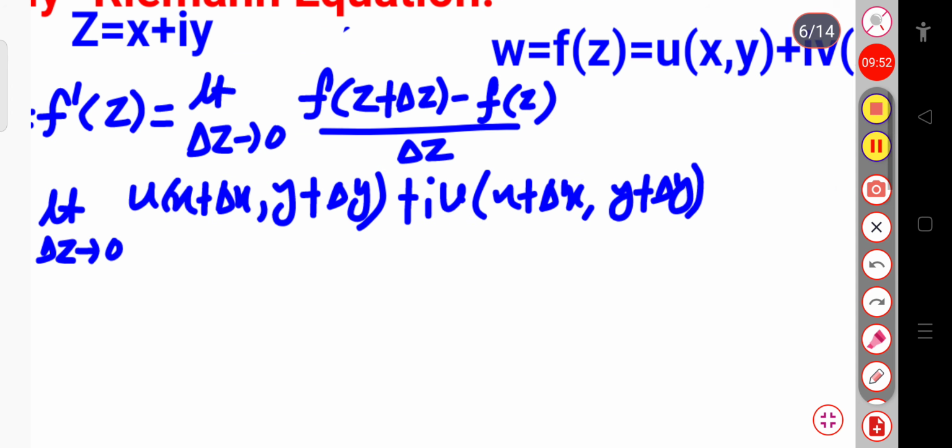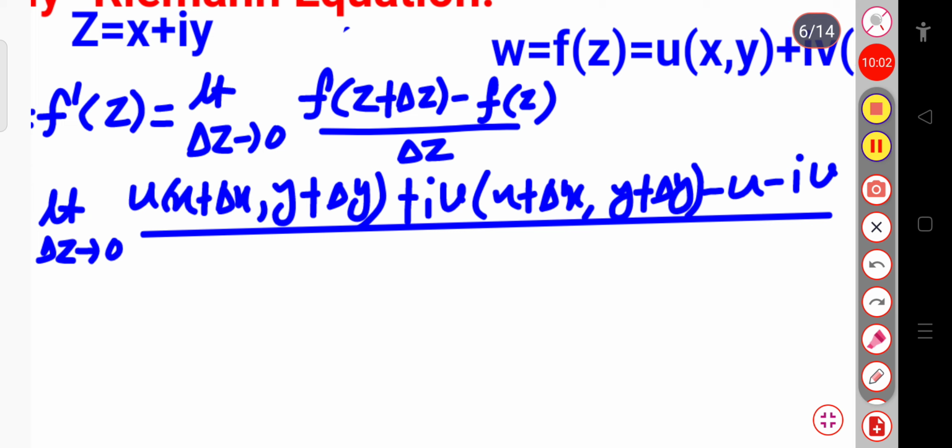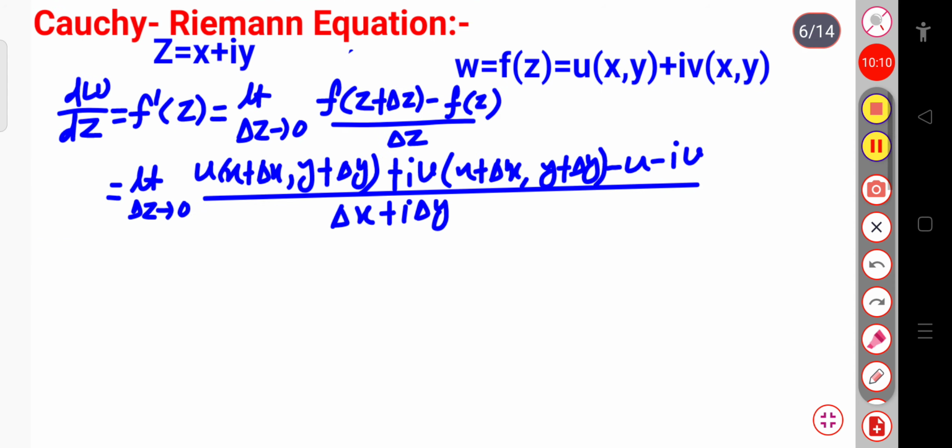And this minus of f of z means minus u minus iv, okay. And the whole divided by delta z means delta x plus i delta y. Okay. Now you can see that if I separate the real part and the imaginary part, we can write this as limit delta x tends to 0 and delta y tends to 0.